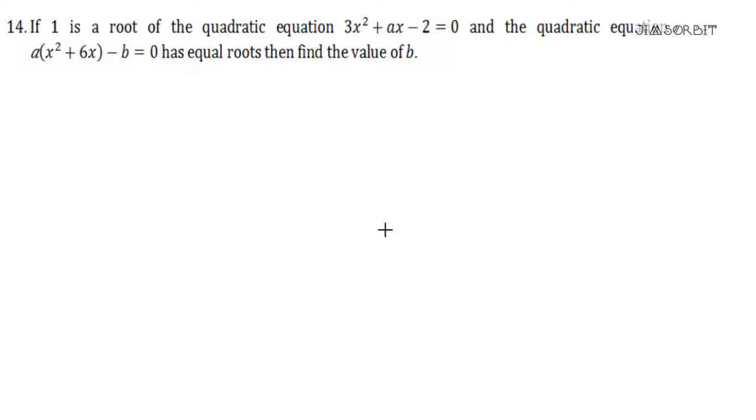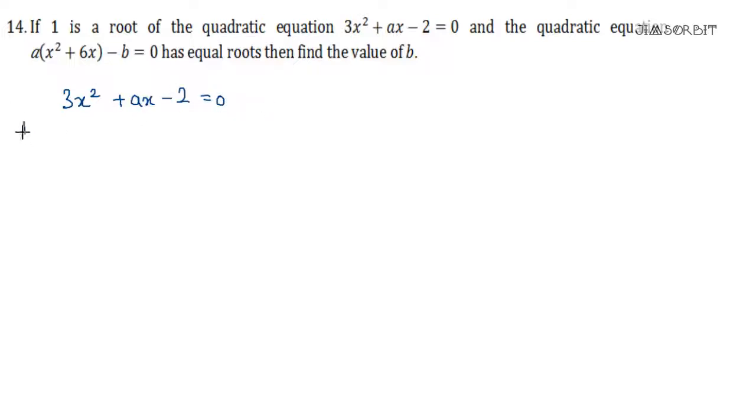Okay, question 14 says, if 1 is a root of the quadratic equation 3x square plus ax minus 2 is equal to 0, and the quadratic equation a times x square plus 6x minus b is equal to 0 has equal roots, then find the value of b. So this question actually uses two different concepts. First we have to understand, if 1 is a root of the quadratic equation, then obviously 1 will satisfy this equation because roots always satisfy the equation. So let us write this. Let us consider that 3x square plus ax minus 2 is equal to 0.